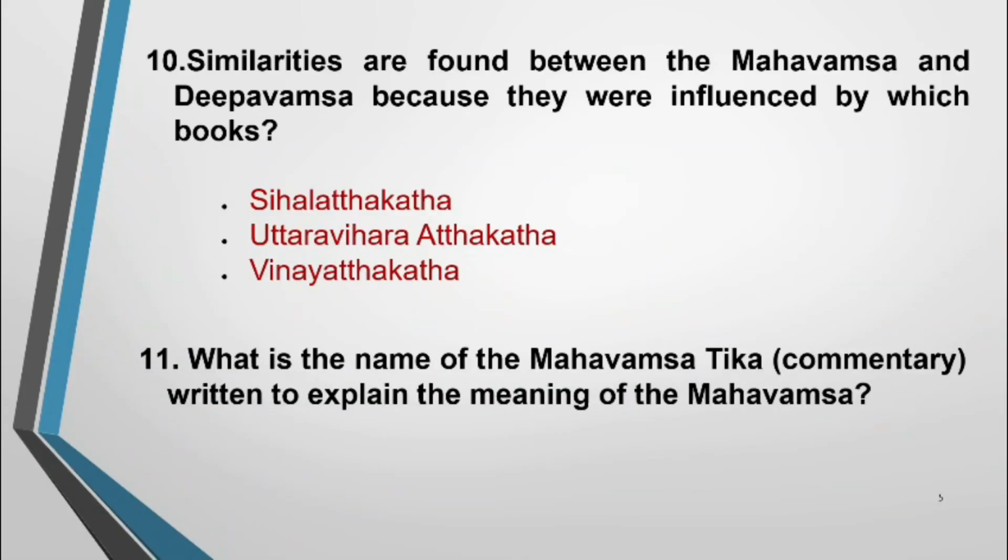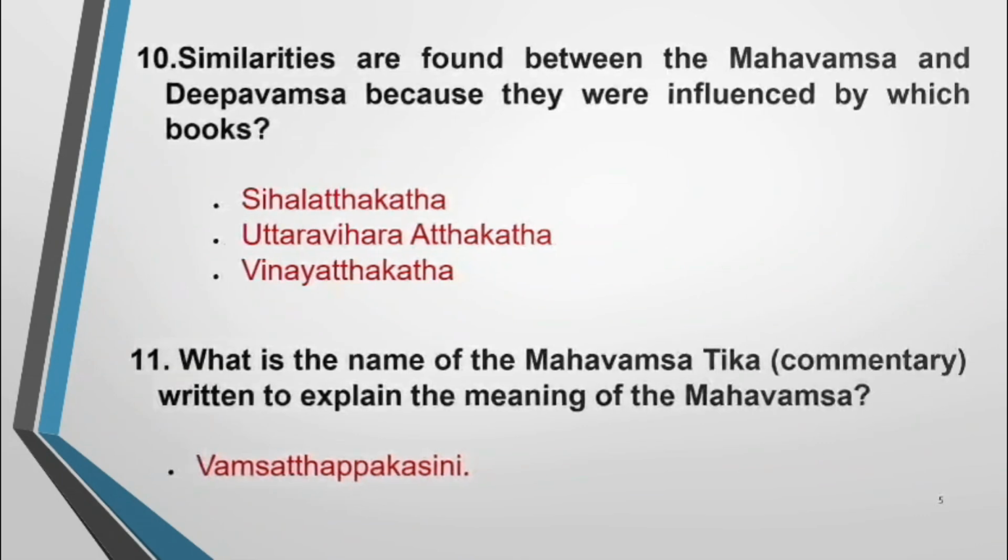Question number 11, what is the name of the Mahavansa commentary? Mahavansa Tika. That is called commentary and written to explain the meaning of the Mahavansa. That is Vansapta Kasini, pronounced as Vansapta Kasini. Okay, let's see the question number 12.